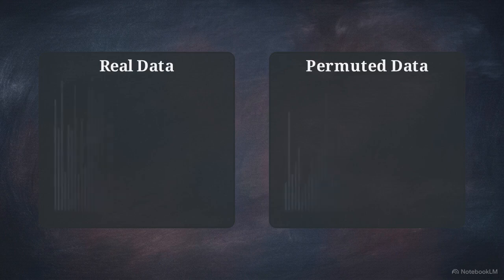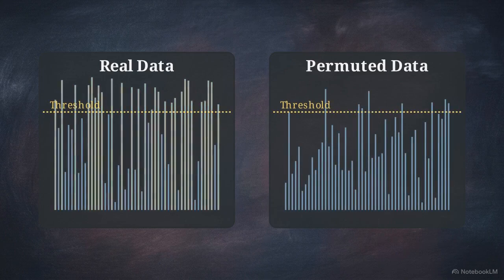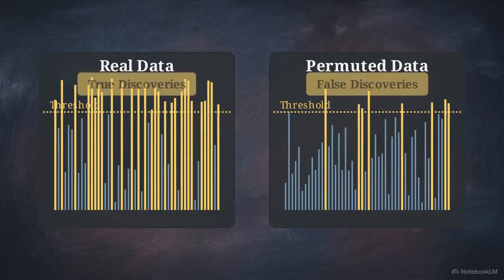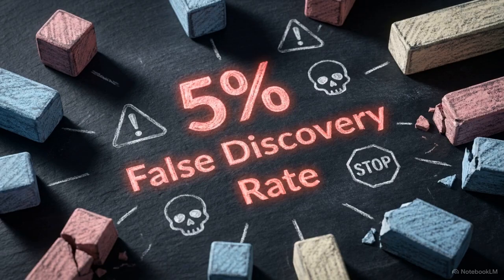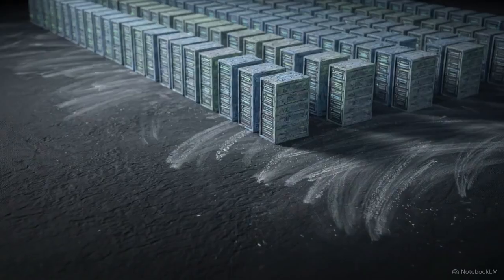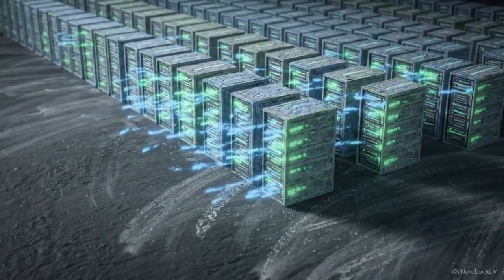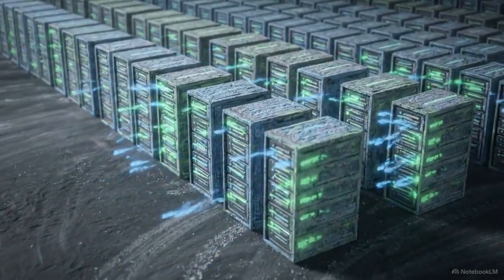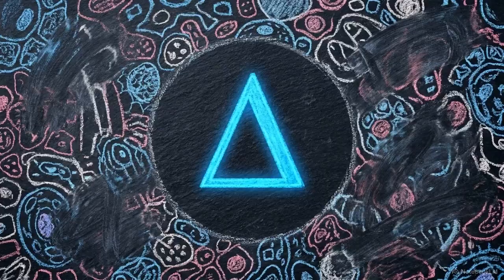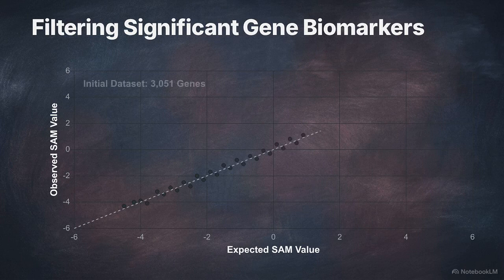SAM compares genes exceeding a threshold in the real data against the average number exceeding that threshold in the permuted data. This comparison allows us to calculate how many of our findings are likely to be false discoveries. SAM utilizes computing power to mechanically construct the baseline of random chance, circumventing the need for theoretical assumptions. To separate the biomarkers from the noise, we define a parameter called delta. Delta establishes a mathematical boundary for statistical significance.